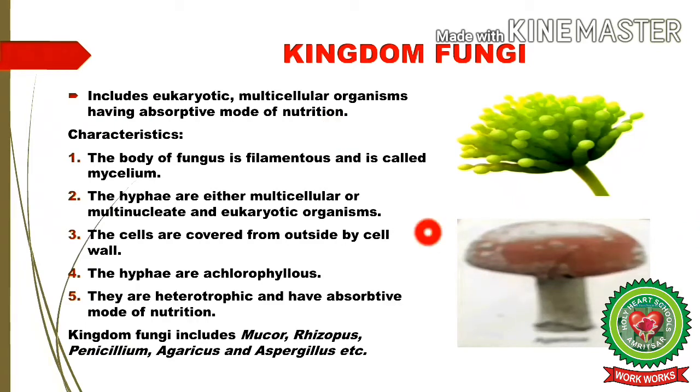It is characterized by following features. The body of fungus is filamentous and is called mycelium. The filaments are known as hyphae. The hyphae are either multicellular or multinucleate and eukaryotic organisms.